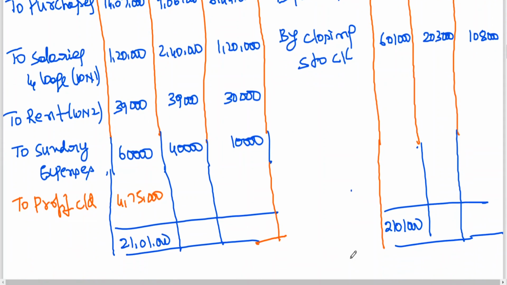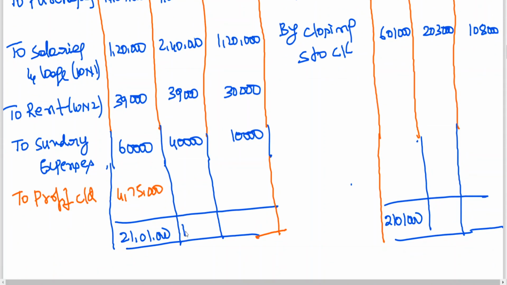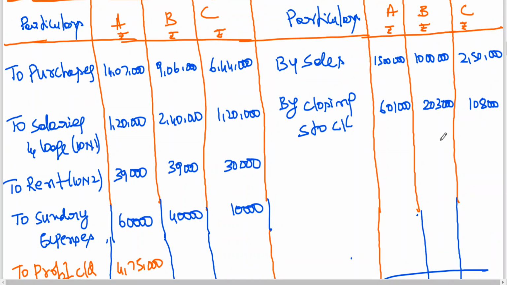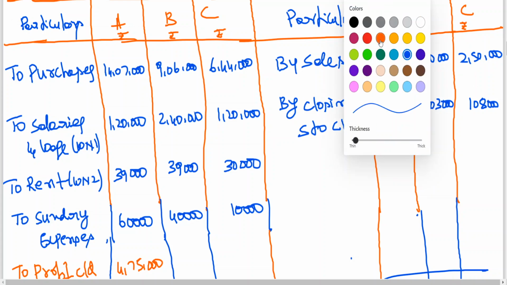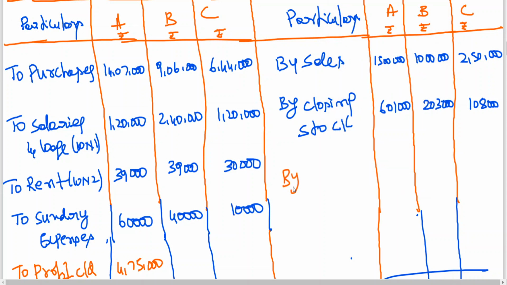It is coming to 12,25,000. 12,25,000 minus 12,03,000, you are getting a loss of 22,000. So by loss carry down, 22,000.